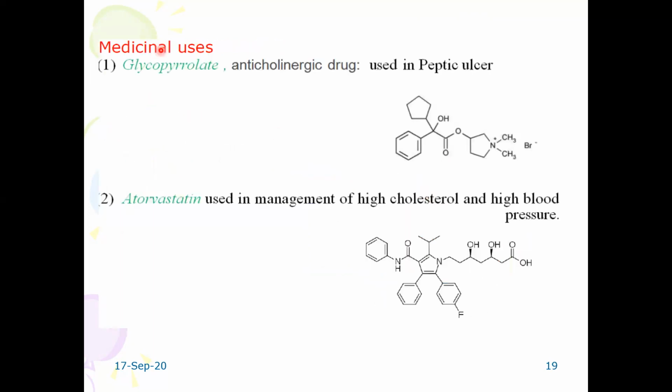And what are the important applications of the pyrrole? It has a lot of medicinal value. It is used in peptic ulcer drugs; this is the moiety where you will find the pyrrole derivative. Here also you will find pyrrole, in atropine. It is used in the management of high cholesterol and high blood pressure. If you go to any medical shop and ask for blood pressure tablets and cholesterol controlling tablets, you will find this moiety in them. So pyrrole plays a very important role.